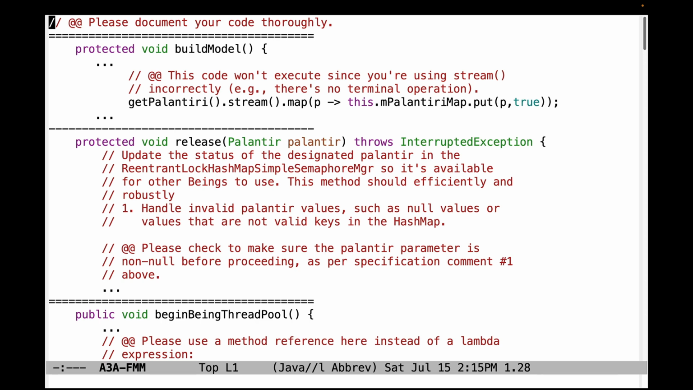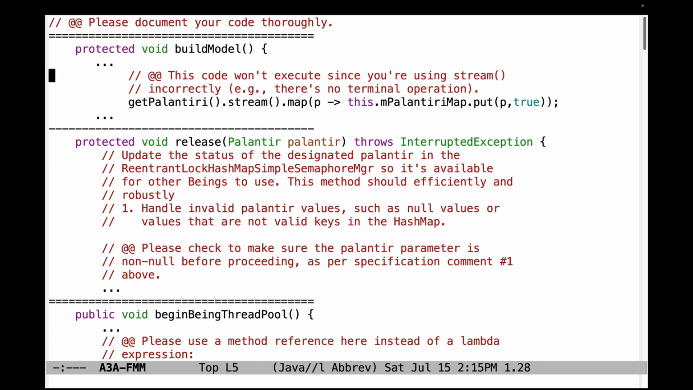Welcome to the walkthrough of frequently made mistakes that I observed while reviewing submissions for assignment 3A in CS 5254 in summer of 2023. First, make sure to document your code thoroughly. As always, code that's not documented simply won't be reviewed henceforth.